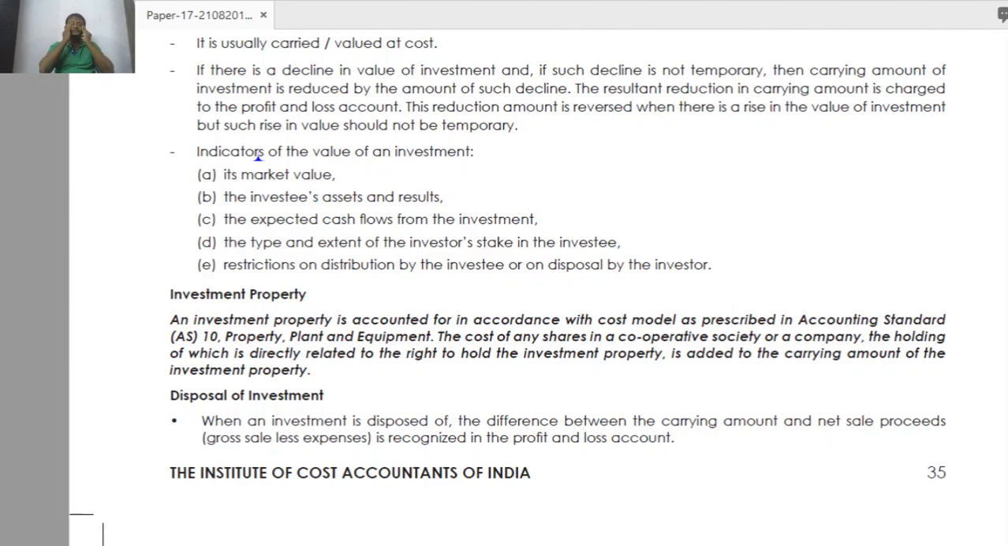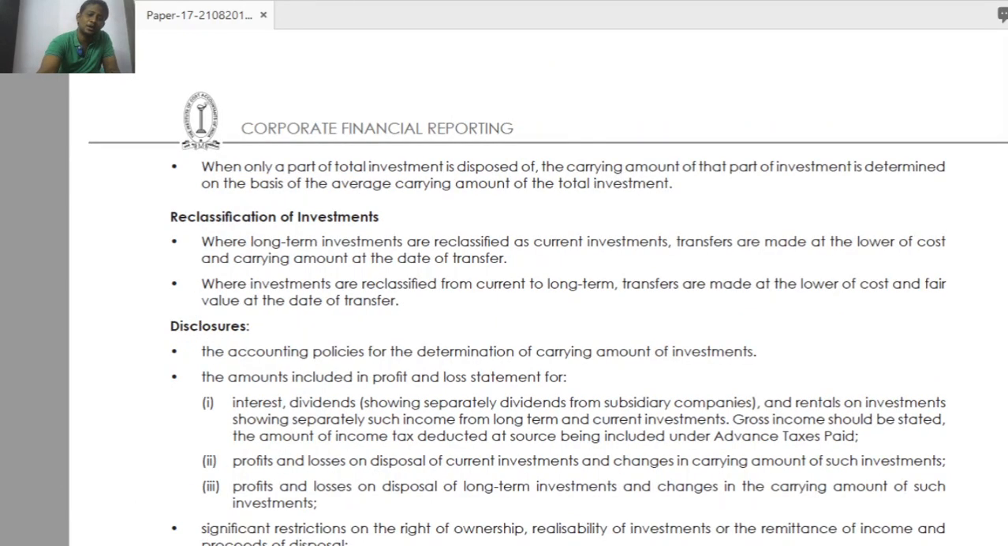Normally we are selling the investment. While selling, what will happen? We will get some gain, we will get some loss. Both can happen. If it is a gain, credit to P&L account. If it is a loss, debit to P&L account. You have to compare the carrying amount versus the actual sale amount. General thing: profit on sale of investment, loss on sale of investment. Profit should be credited to P&L account, loss should be debited to P&L account.